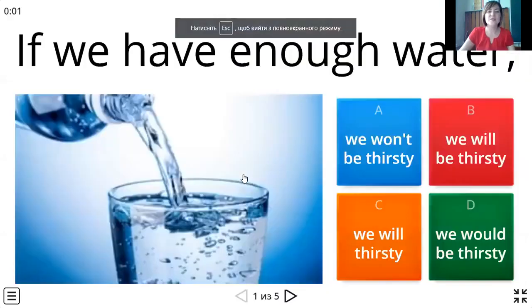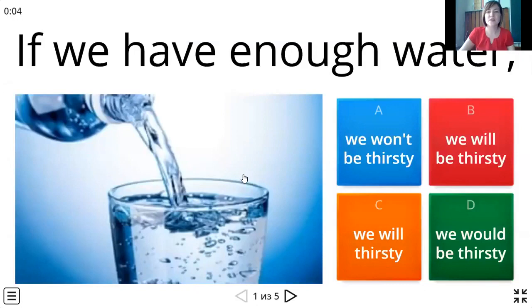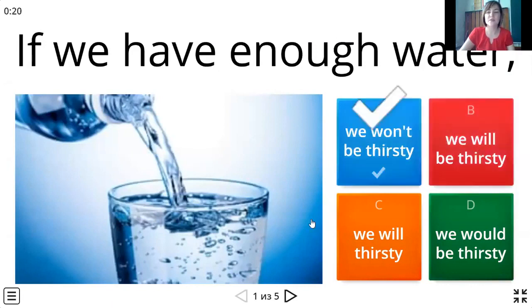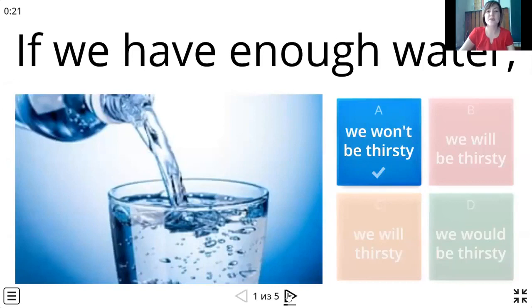So you see the first part of the sentence, if we have enough water, and some options for the second one. We won't be thirsty, we will be thirsty, we will thirsty, we would be thirsty. If we have the condition, we are to look for the result used in future, and between these two options, logically choose this one. If we have enough water, we won't be thirsty.